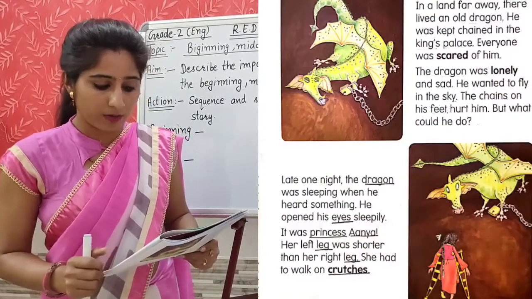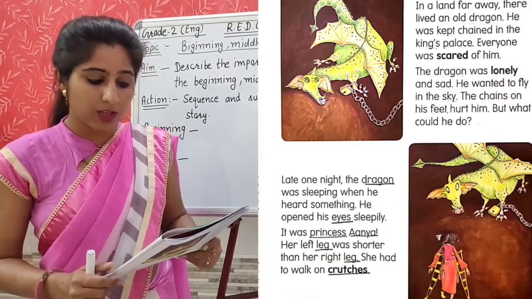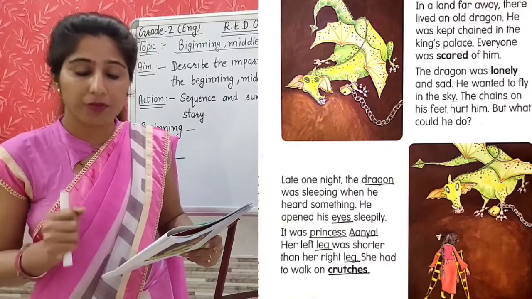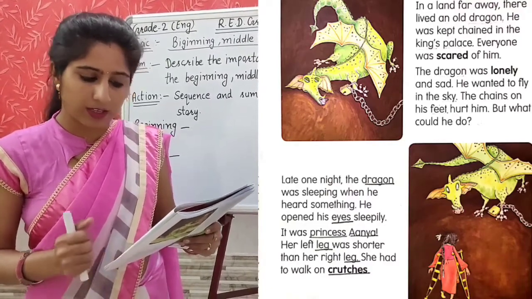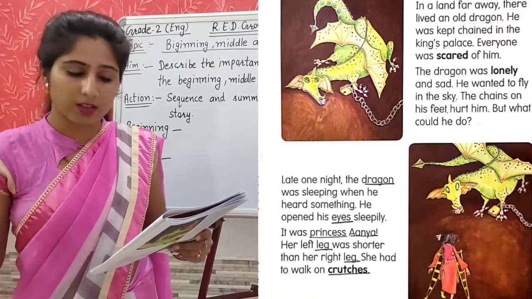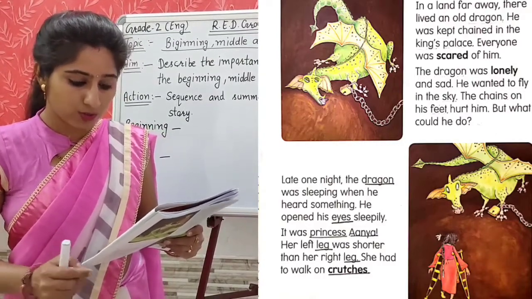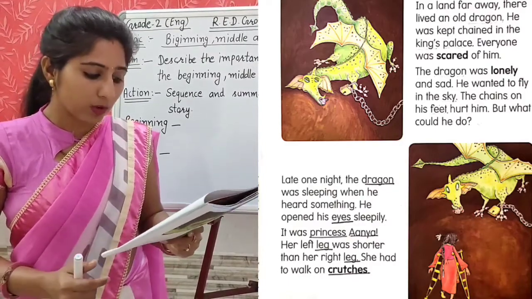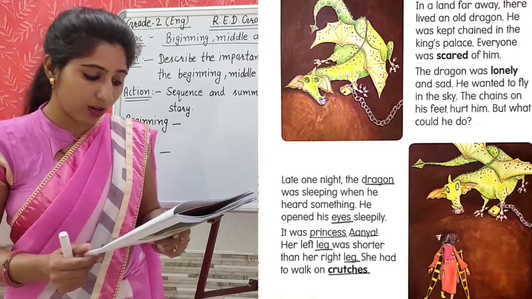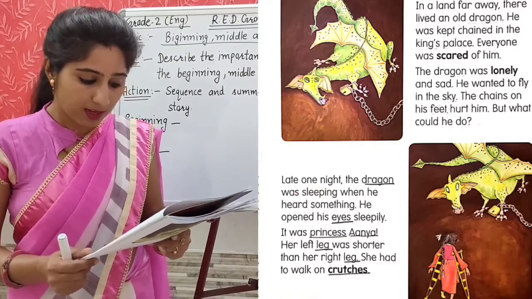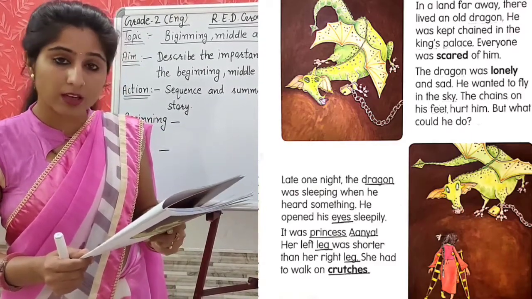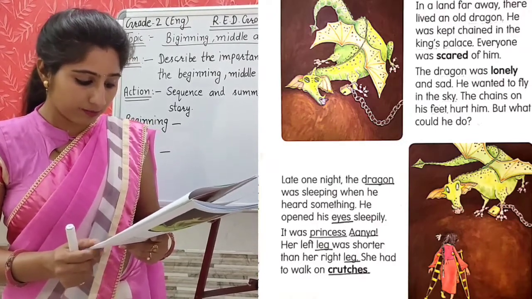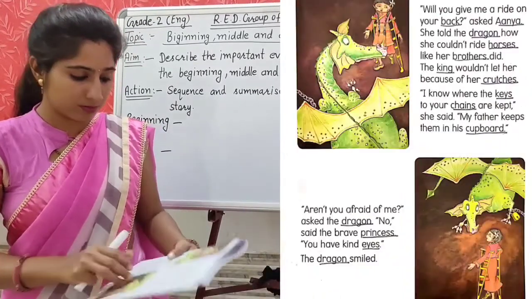In a land far away, there lived an old dragon. He was kept chained in the king's palace. Everyone was scared of him. The dragon was lonely and sad. He wanted to fly in the sky. The chains on his feet hurt him. But what could he do? Late one night, the dragon was sleeping when he heard something. He opened his eyes sleepily. It was Princess Anya. Her left leg was shorter than her right leg. She had to walk on crutches.